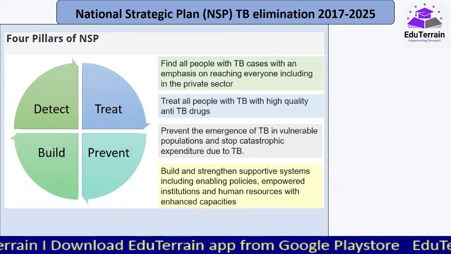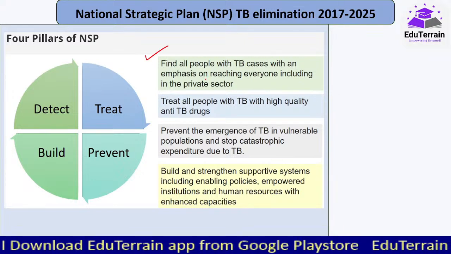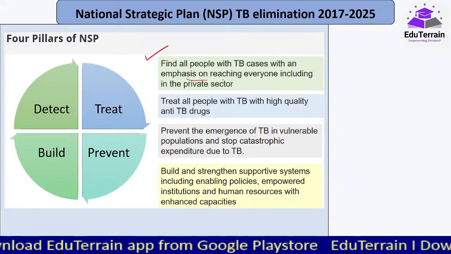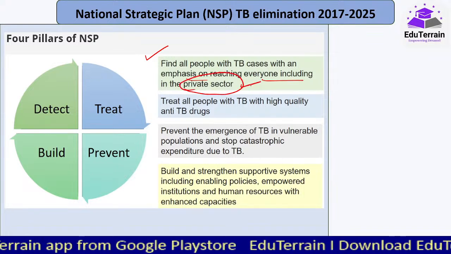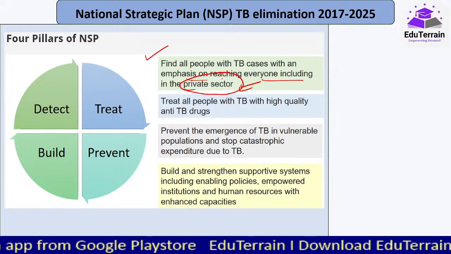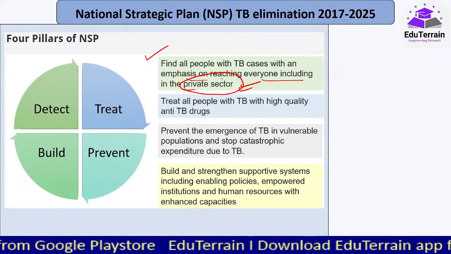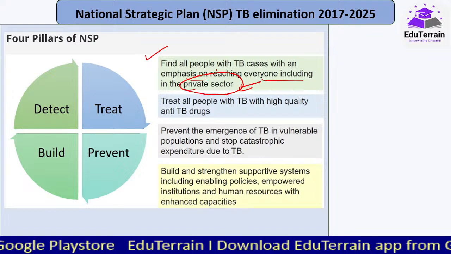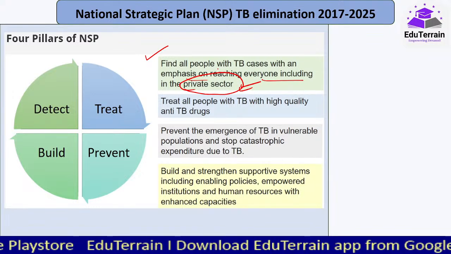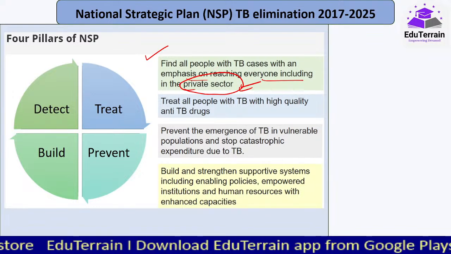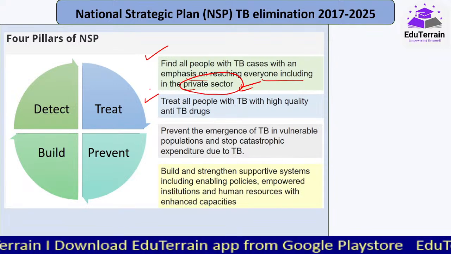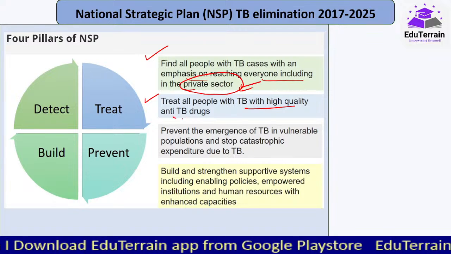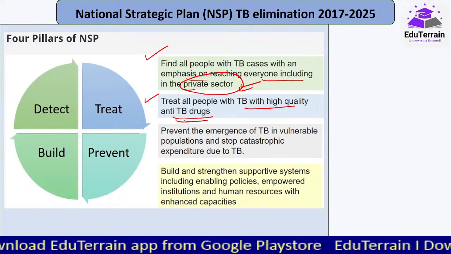So one, detect: find all those people with TB cases with an emphasis on reaching everyone, including in the private sector, which we have done fairly well when compared to the previous years, where from the private sector also we are able to screen out the TB patients. Now once we detect, what should be done? Treating. Treat all the people with TB with high quality anti-TB drugs.